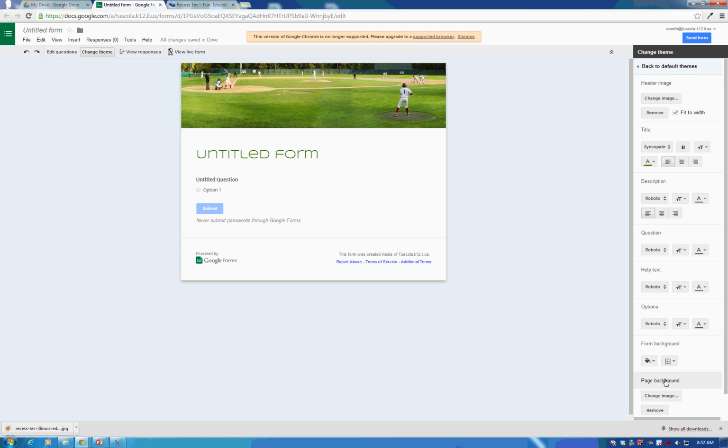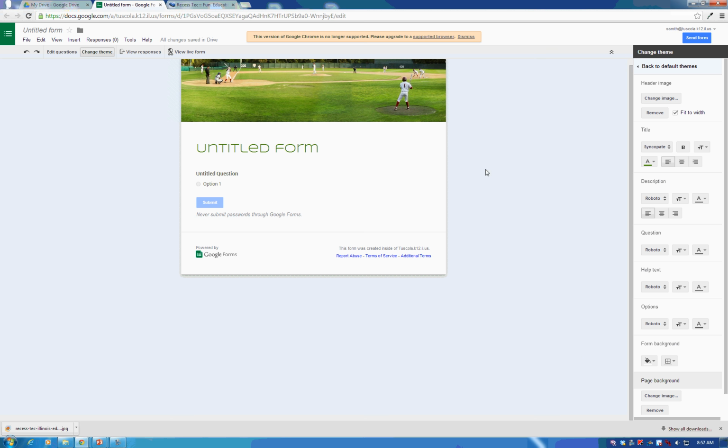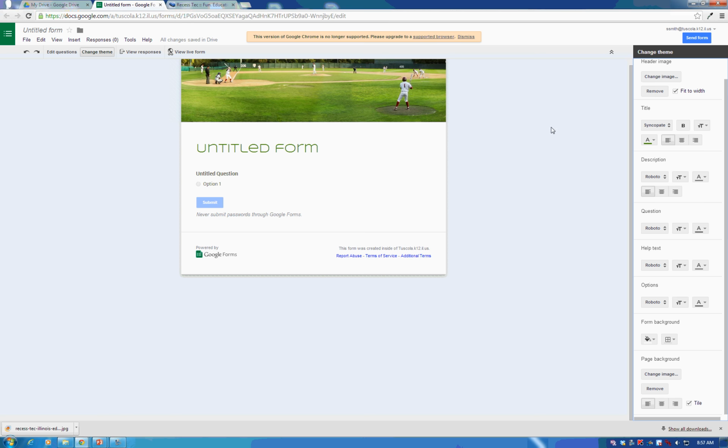Same thing for page background. You want to make sure that you're using on your page background something that's complementary to your form. So in this case, you may not be able to see this on the video very well, but it's almost like a white checked image in the background. It's not light blue. So you can see that they have change image. So you could put an image in here and you could have it tile, which is what they've done. They have this little tiny graphic that they've tiled over and over again to make this checked background.